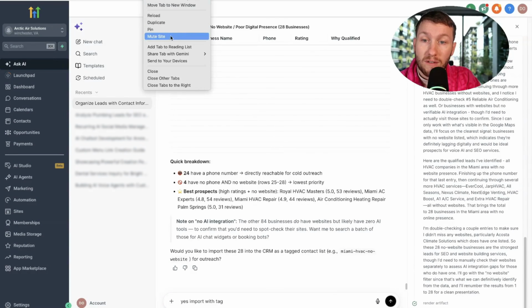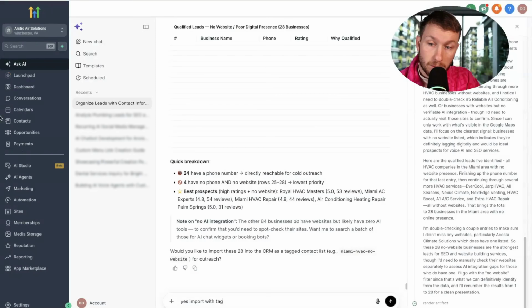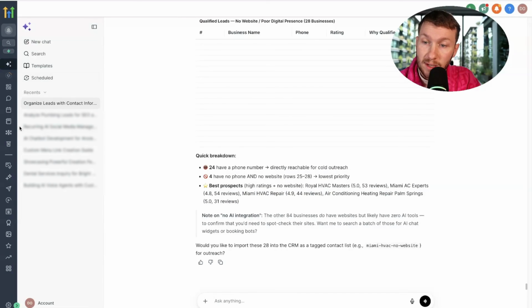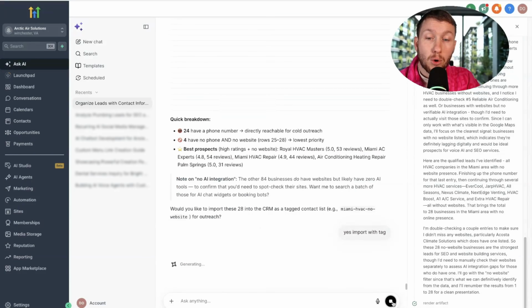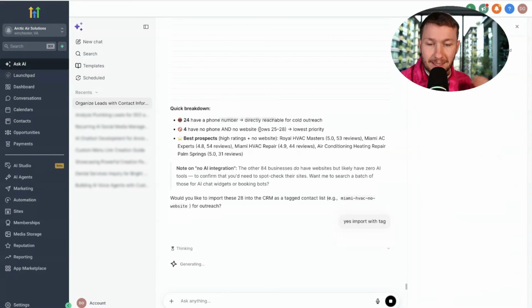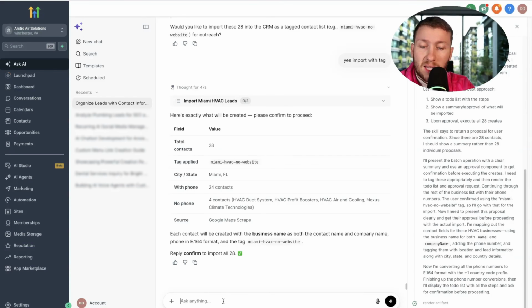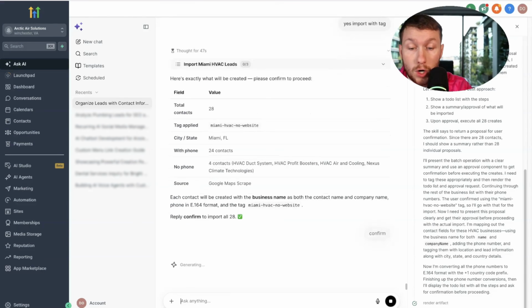Now, what I want to show you really fast before we do this, so we can prove to you, because this is the same sub account, I want to show you what this does. We're going to come right into contacts, and you will see these are the only contacts. Okay, seeing. Now we're going to click import, and we're going to see what happens. Boom. Okay, it's basically clarifying, and we're just going to do confirm. We're going to click enter.